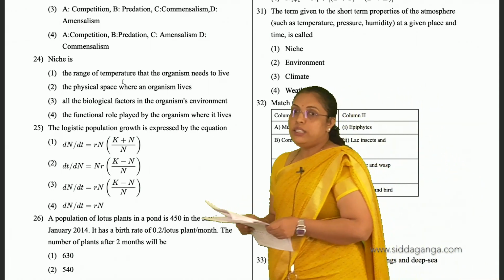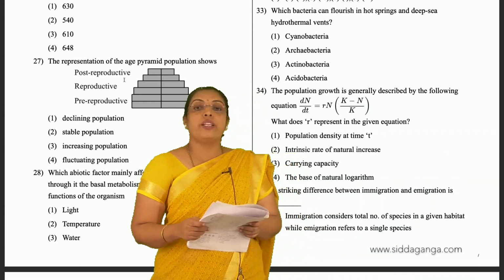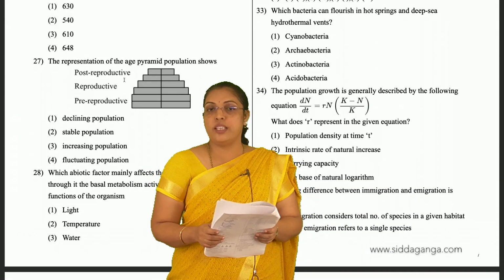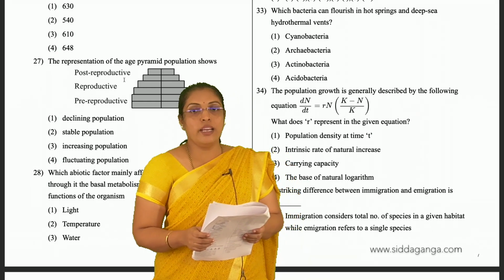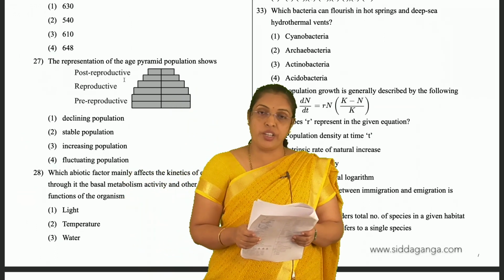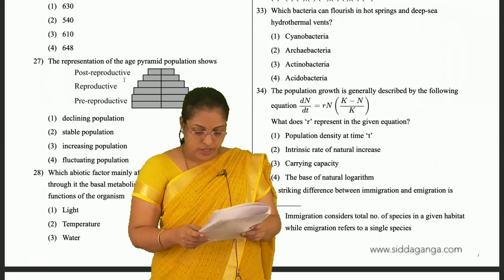And for 33, which bacteria can flourish in hot springs and deep sea hydrothermal vents? We know that it's archaebacteria, which are able to survive in all extreme conditions. Second is the option for 33.